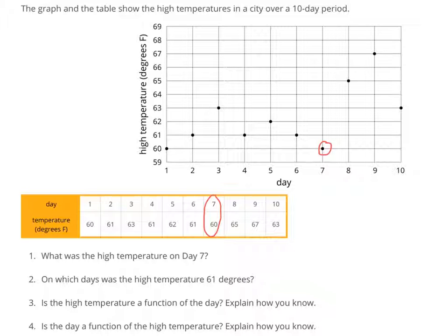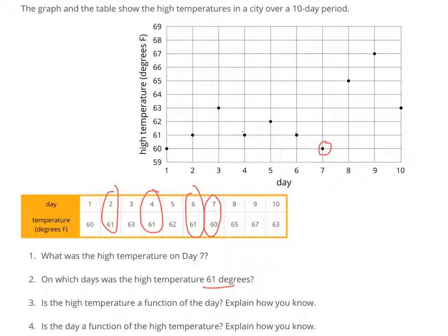On which days was the highest temperature 61 degrees? Again, you can either look at the graph and notice where those points are, or you can look at your chart and notice that day 2, day 4, and day 6 all have highs of 61.